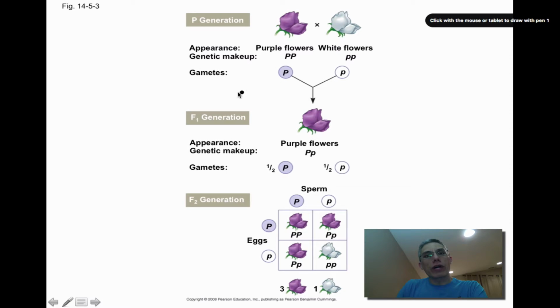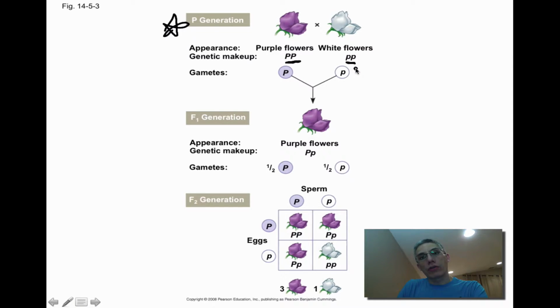This particular diagram illustrates what we've been talking about. If we start with the P generation up here, the genetic makeup of our two parental individuals is represented by these letters right here. When we're talking about the P generation, remember they're considered true breeding. This particular individual has purple flowers, and so it has two capital P's, because it has an allele from its mom and an allele from its dad.